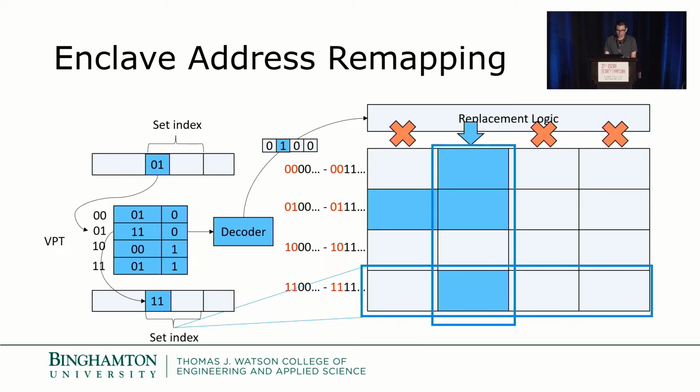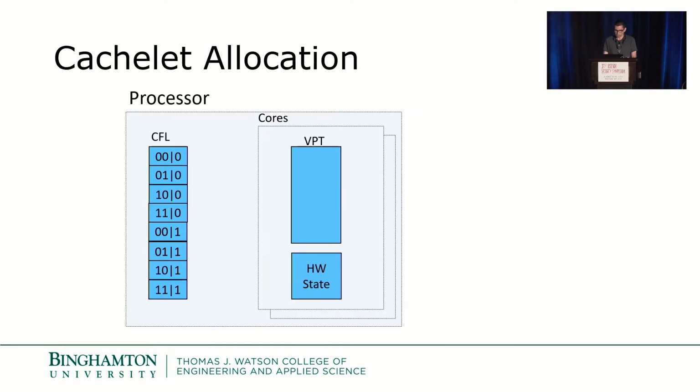Additionally, the way offset bits from the entry are used to generate a mask, which is then used by the modified replacement logic of CC to force the address to select a way which is assigned to the cachelet. These two mechanisms ensure that the address is mapped to the assigned cachelet. To enforce partitioning between enclaves, CC also must ensure that each enclave is assigned a unique non-overlapping set of cachelets.